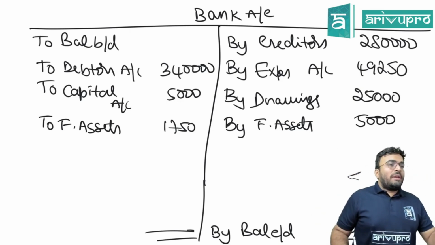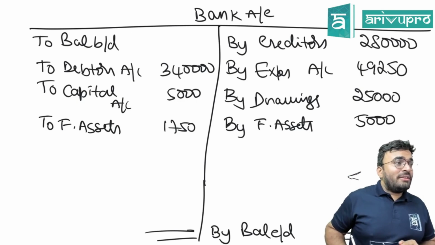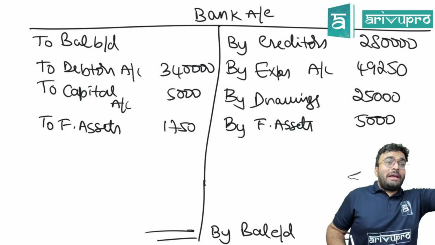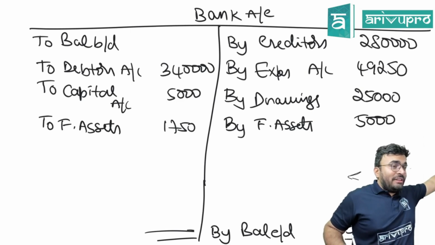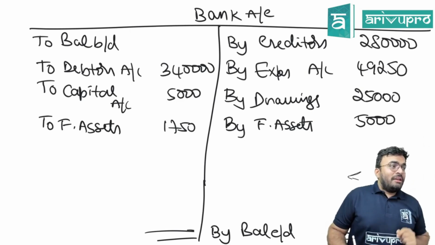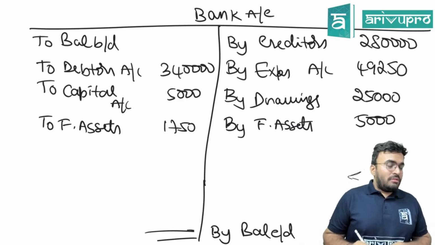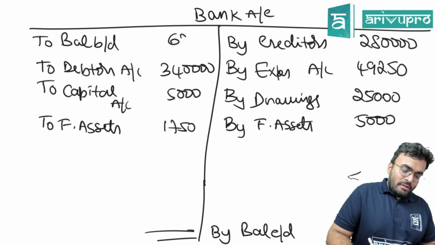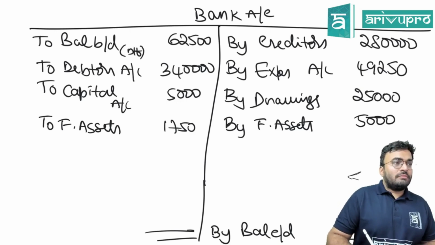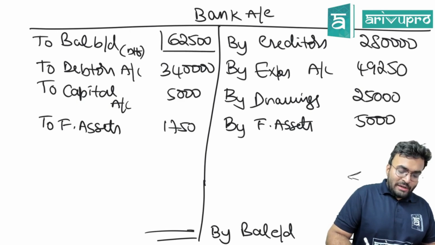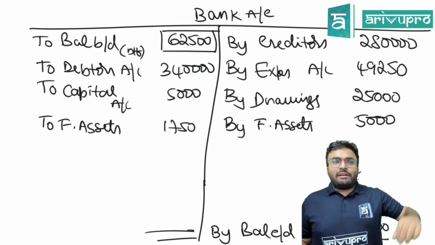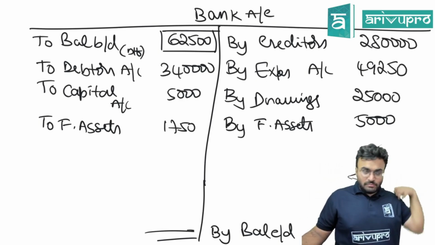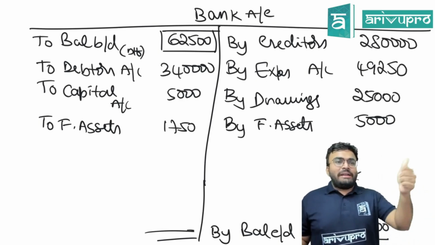Let's assume I don't have opening balance. Why do I need the opening balance? To prepare opening balance sheet. That time I can find the capital. Without that I cannot proceed further. Yes. Balancing figure. 62,500 is the balancing figure. Clear? Bank is done. Debtors, creditors.